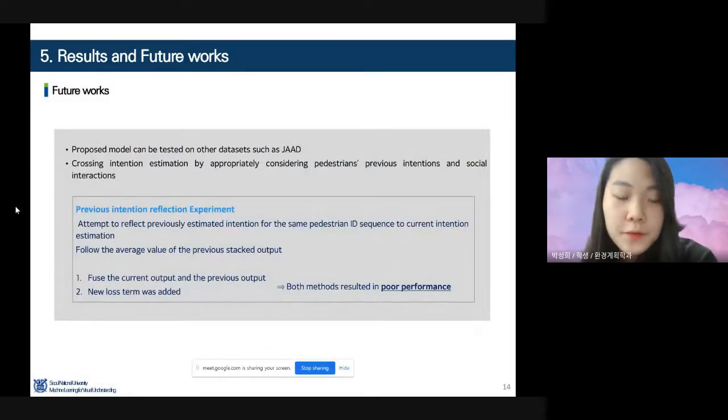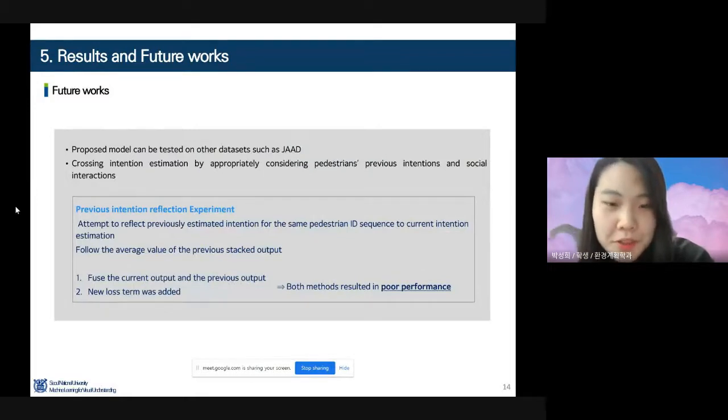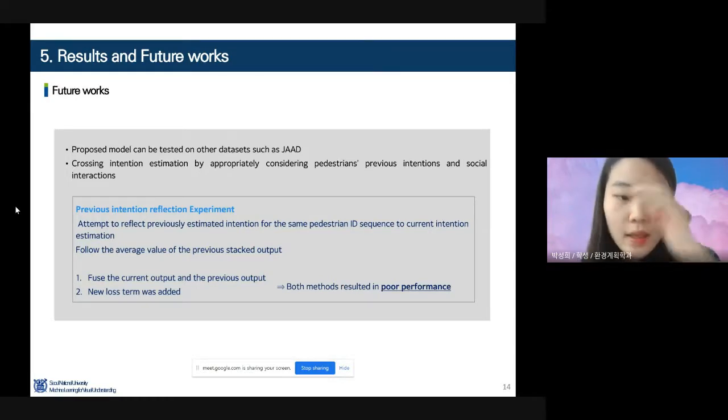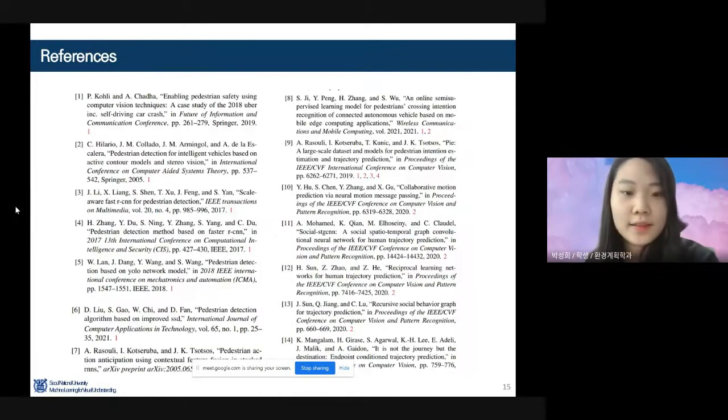As further work, testing on additional datasets and crossing intention estimation considering previous intentions are required. Even though we tried to reflect previous intention in our experiment by fusing previous output and adding a stacked loss term, it ended up with poor performance. So a more appropriate way to reflect previously estimated intention is required for further work. Thank you for listening.